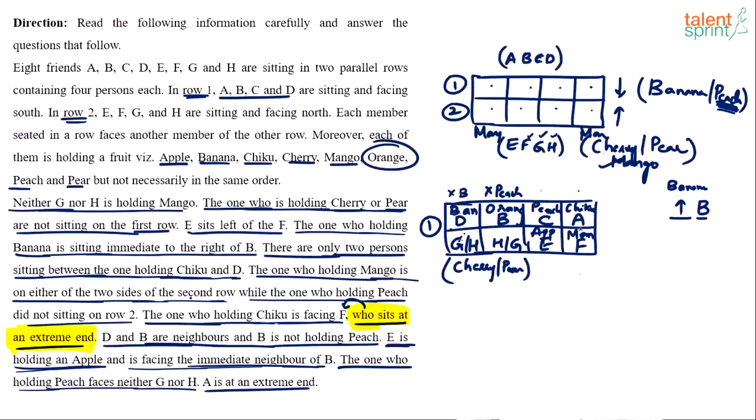D, B, C, A in the top row. G, H versus H, G in the first two cells, and E, F in the bottom row. With respect to fruits, banana, orange, peach and chiku in the top row. With respect to fruits in the bottom row, it is cherry versus pear in the first two positions, followed by apple and mango.